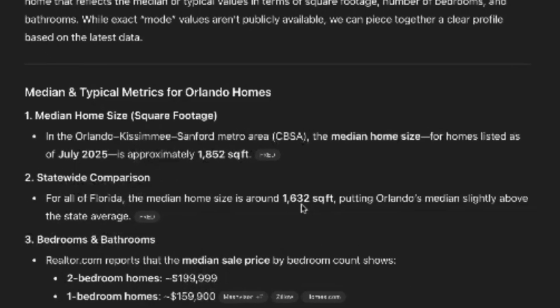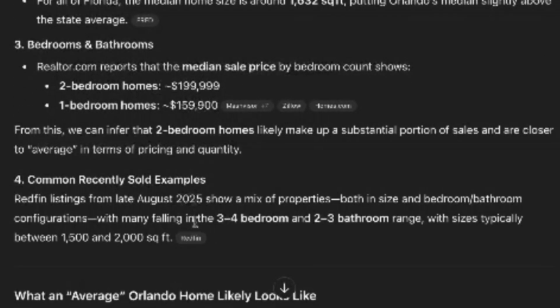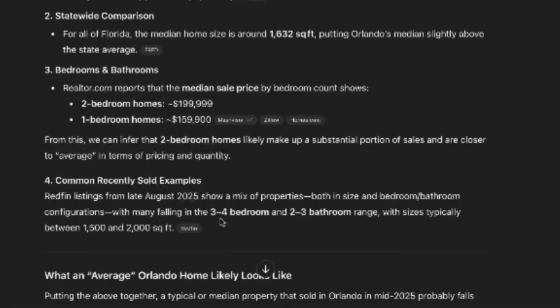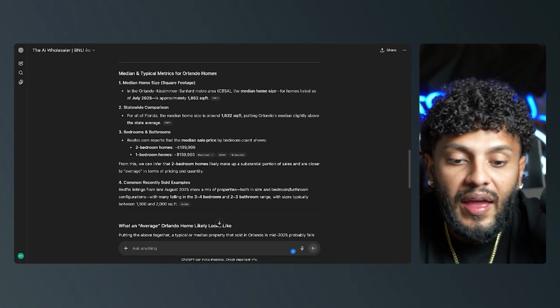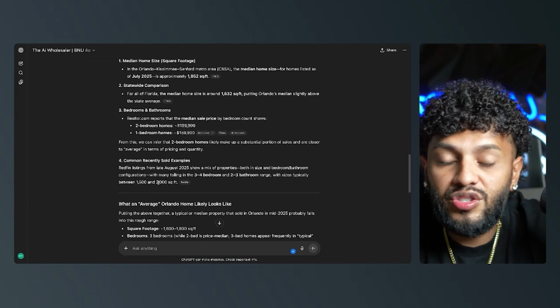So here we have 1,600 square feet, and typically we have saying here a 2-1, but more common recently is going to be 3-2, right? So anywhere between 3-2 and obviously a 4-2, right? And then the square footage is anywhere between 1,500 to 2,000 square feet.